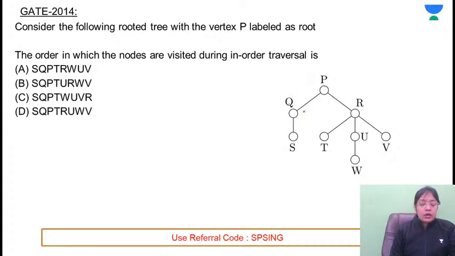I'll be discussing 2 approaches. Generally, questions will be asked on the basis of binary trees, binary tree traversals: in order, pre-order and post-order. But in case they are giving an array, I'll discuss the general approach as well. So first of all, tell me what will be the answer for the same?